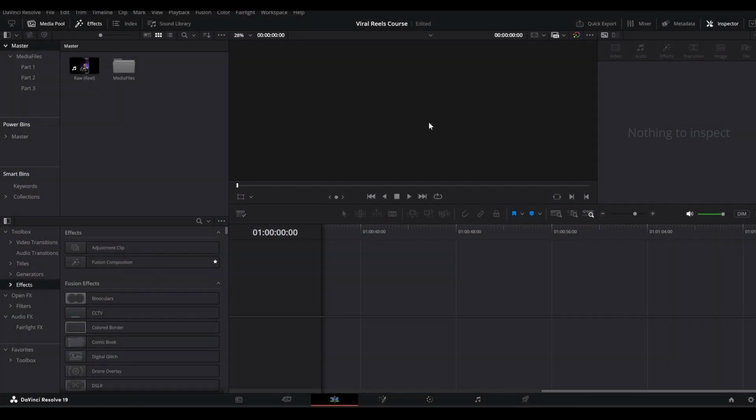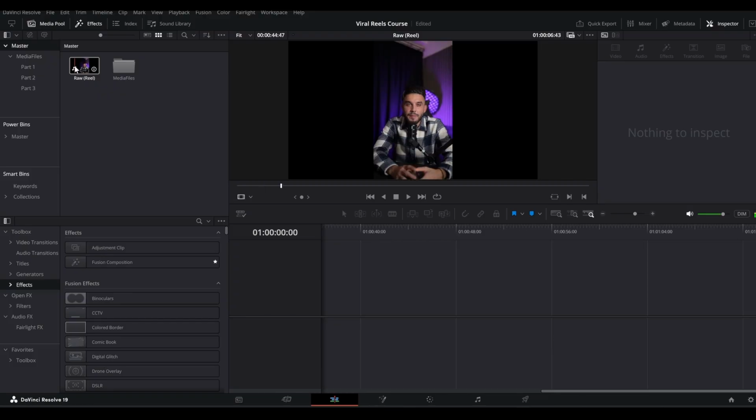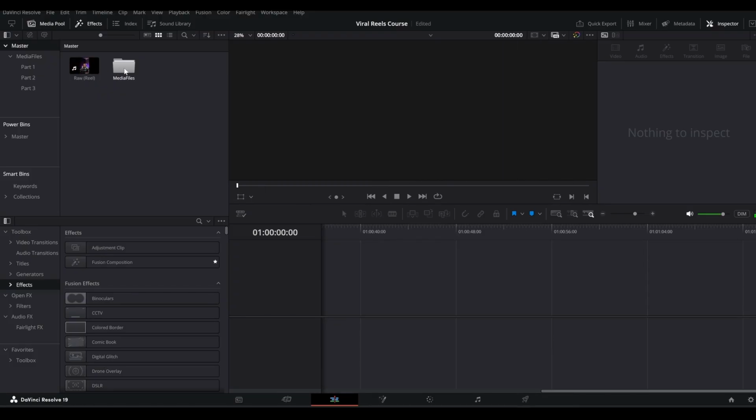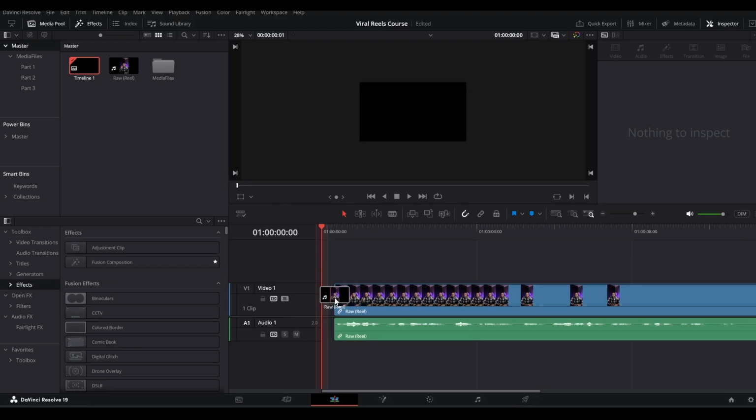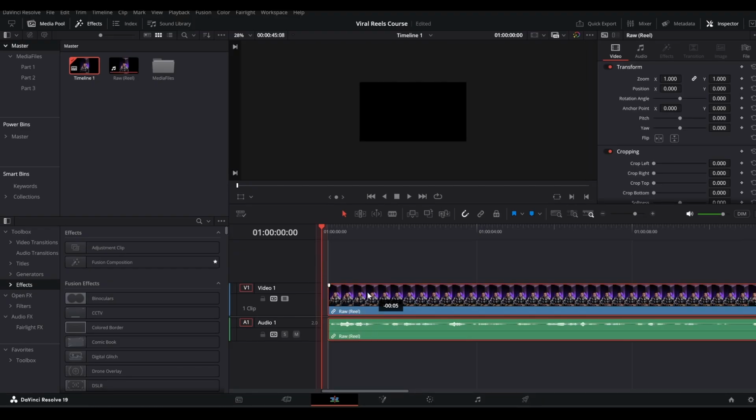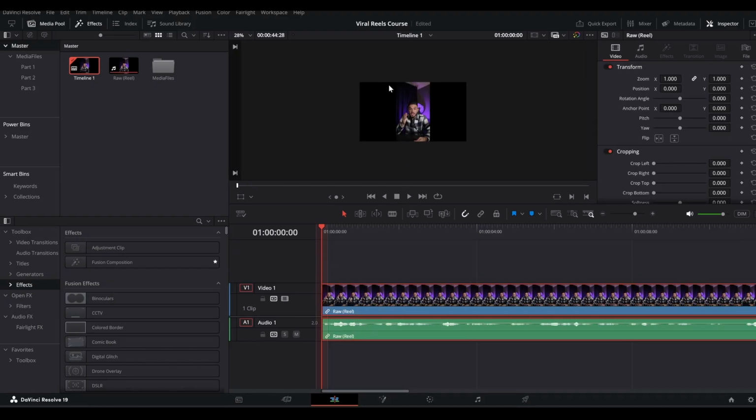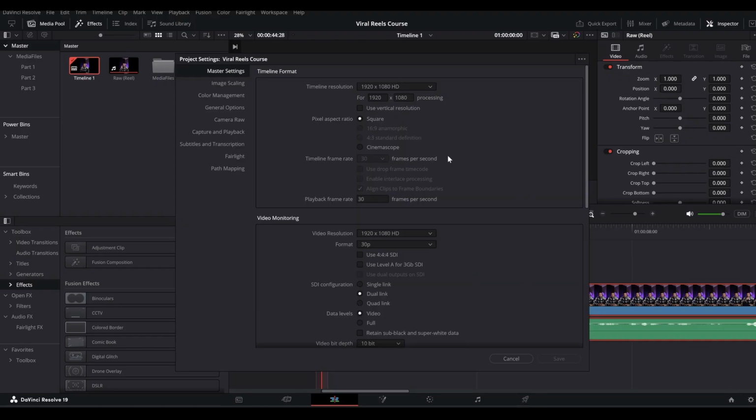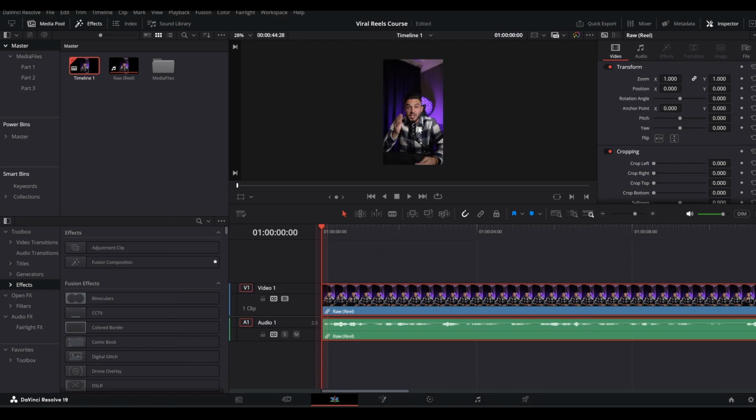Alright boys, let's begin. So now here in the media pool, as you can see, we have the raw footage and we also got the media files here. What we can do is grab our raw footage into the timeline like this. And as you can see, this is in the real format. So just go here in the settings tab and check this box, use vertical resolution, and then save. Alright, so this will be in the 9:16 resolution now.